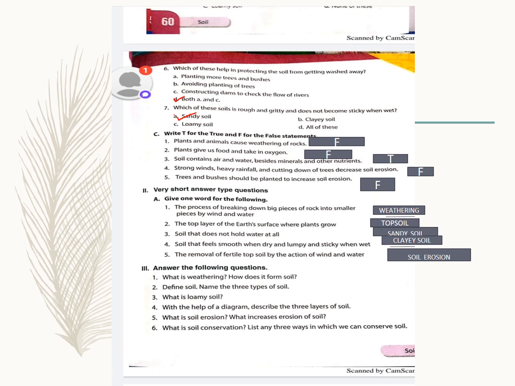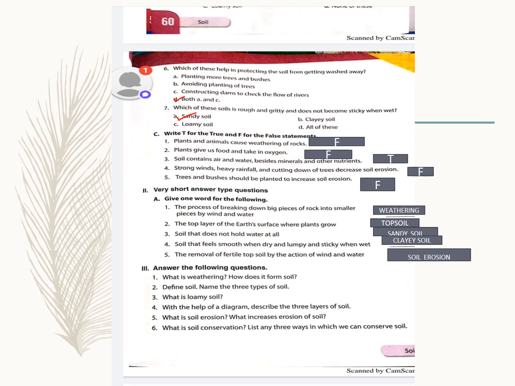Now next is soil that feels smooth when dry and lumpy and sticky when wet. What is it? They are the clayey soil. They are very sticky. When they are wet, it is going to stick to your hands. When we make pottery, you can remember, it is very lumpy and sticky when it is wet. So it is clay soil. Now coming to fifth one, the removal of fertile topsoil by the action of wind and water. What do we call this? Removal of fertile topsoil is called soil erosion.